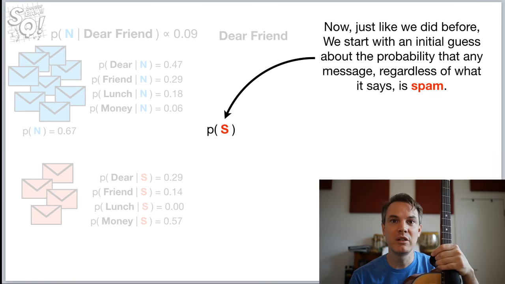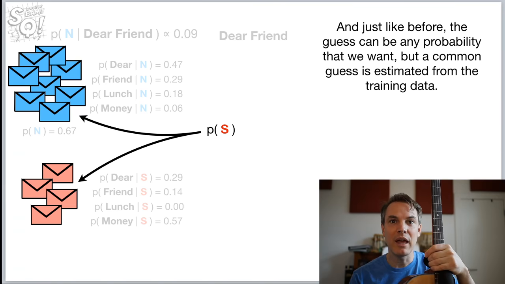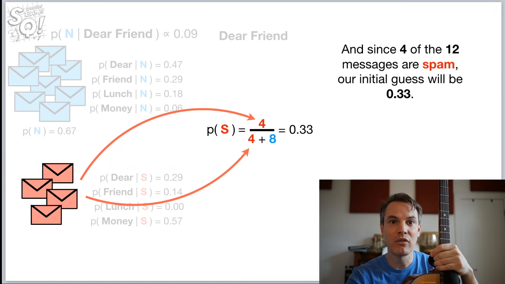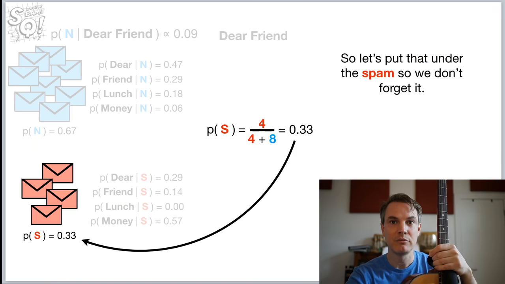Now, just like we did before, we start with an initial guess about the probability that any message, regardless of what it says, is spam. And just like before, we can guess. The guess can be any probability we want, but a common guess is estimated from the training data. And since 4 of the 12 messages are spam, our initial guess will be 0.33. So let's put that under the spam so we don't forget it.